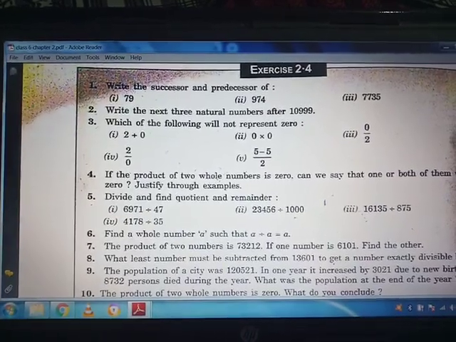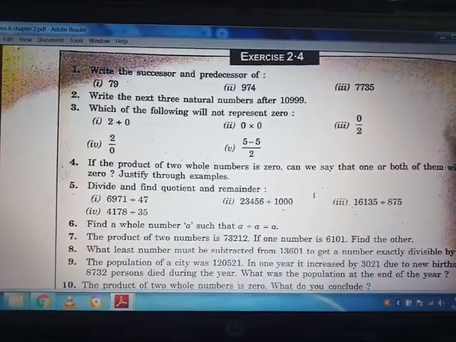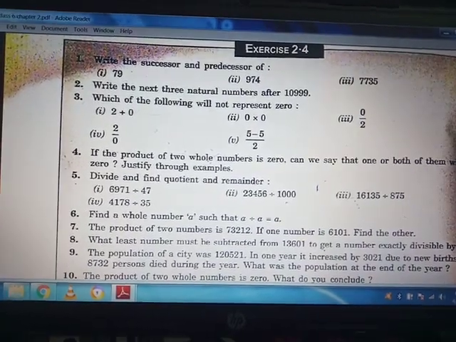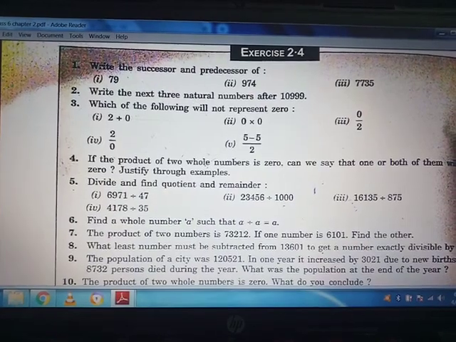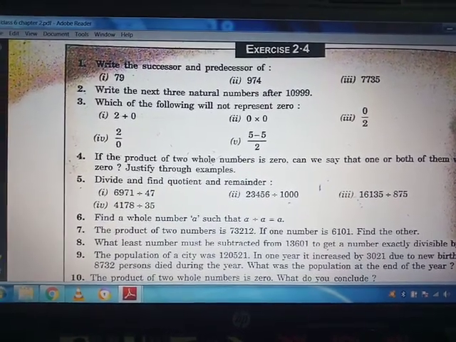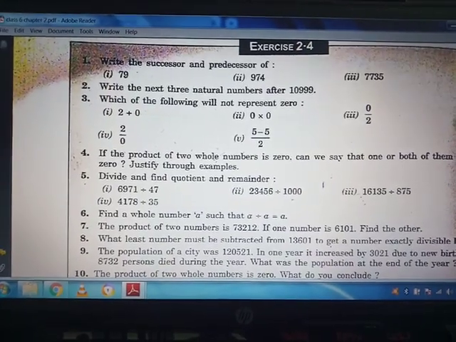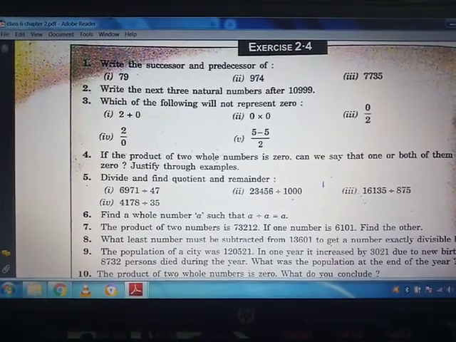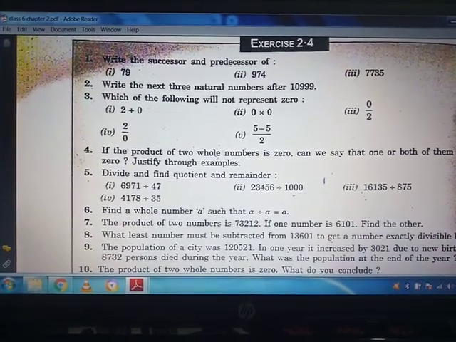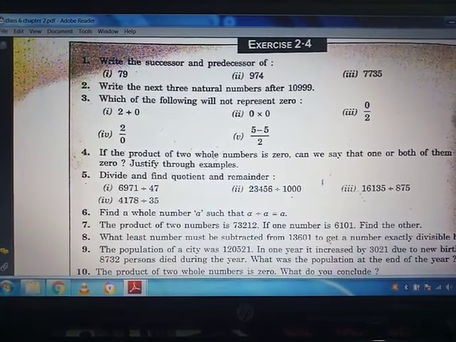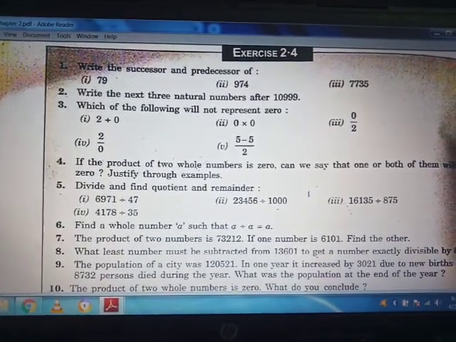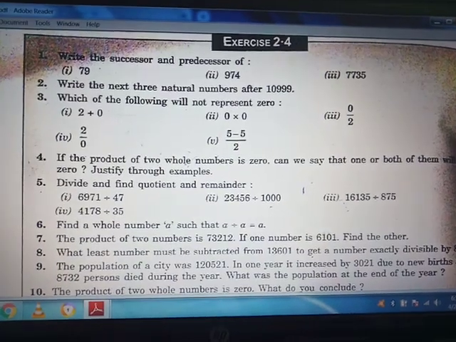So the first question of this exercise is, write the successor and predecessor of 79. You know that successor means addition of 1. So we add 1 to 79, and it will give 80. So the successor of 79 will be 80, and the predecessor of 79 will be 78, that means minus 1. So you can do the other parts of this question.